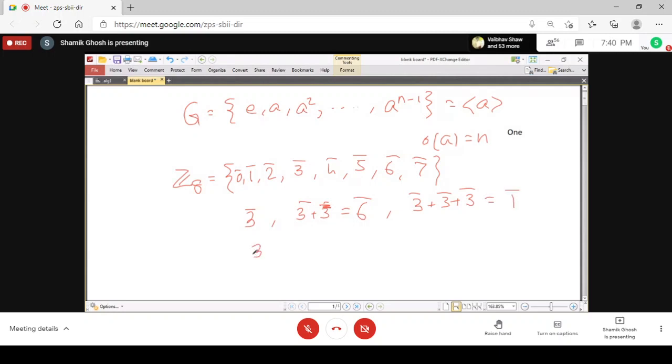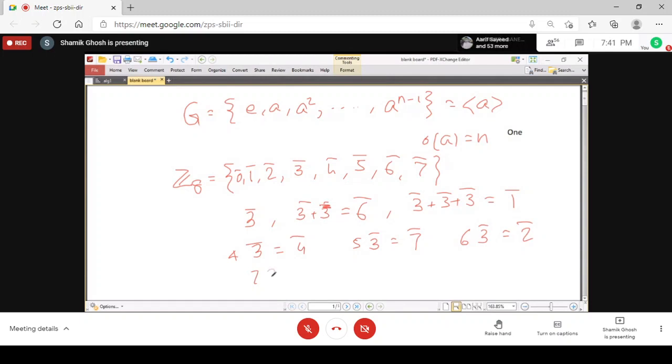And then 4 times 3 is equal to 12, 12 means 4. And 5 times 3 is 15, 15 means here 7. 6 times 3 is 18, 18 means here 2.